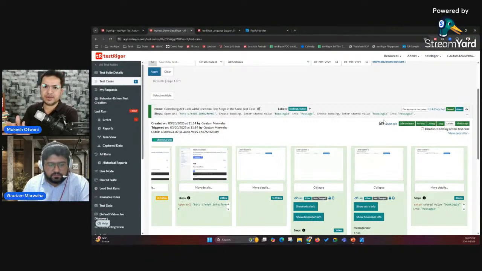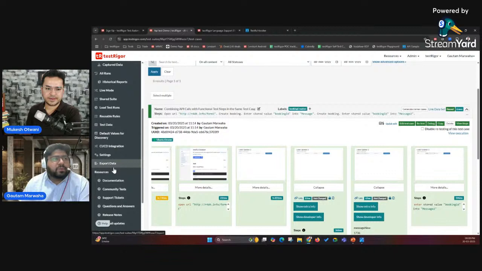So, for example, if you have to do end-to-end API testing, and your APIs are mocked, then again we have to cross check, right? If you want to do the actual validation, sometimes you have to connect to the database, and then we see whatever bookings we created or deleted, it is updating in the database too. That feature is also available. You can directly do database testing with the help of TestRigor. So maybe Gautam, you can show that feature to database testing.